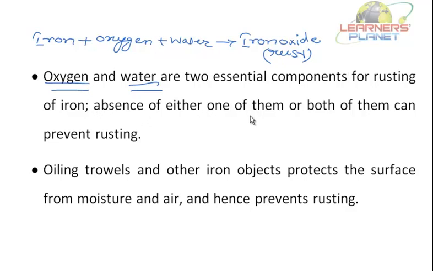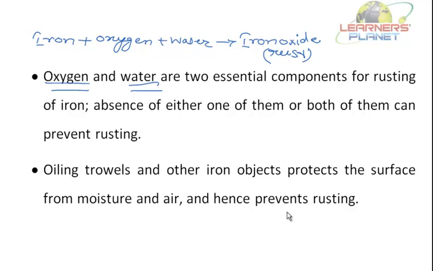Absence of either one of them or both of them can prevent rusting. Say if oxygen is absent or water is absent, rusting can be prevented. But can there be any place in the world where there is neither oxygen nor water? No. Oiling trowels and other iron objects protects the surface from moisture and air and hence prevents rusting.